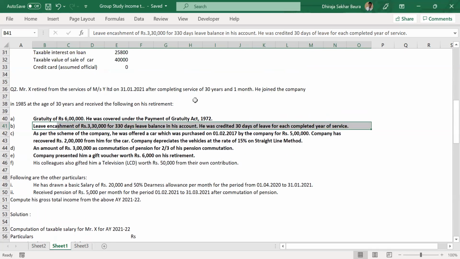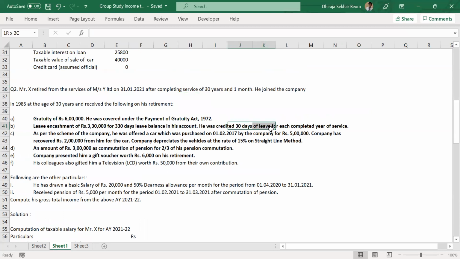So his number of years of service is 30. He is credited with 30 days of leave. He had 330, and his leave encashment amount is 3,30,000. Now you tell me how much should be the taxable value for leave encashment, please.